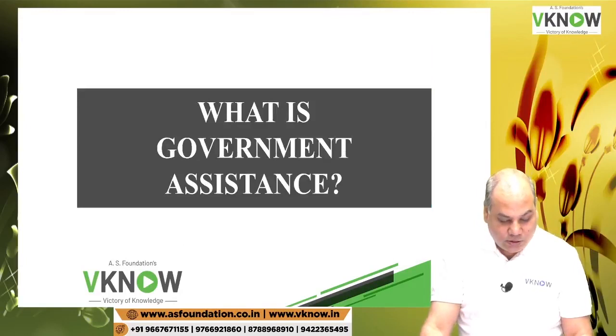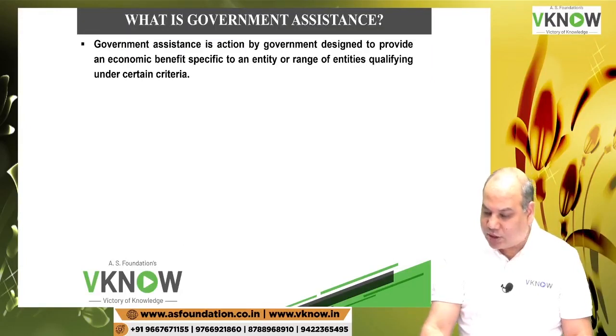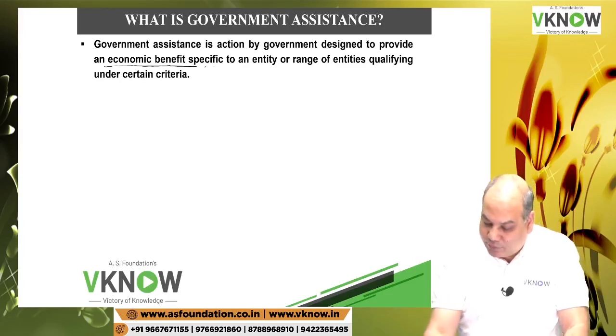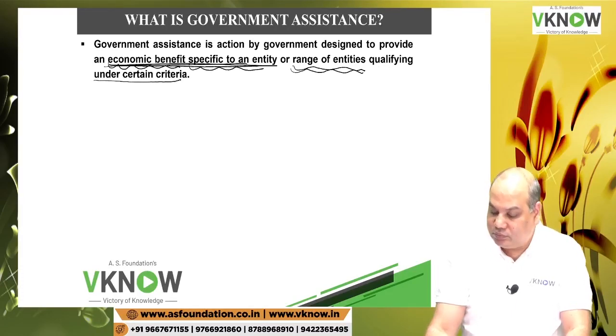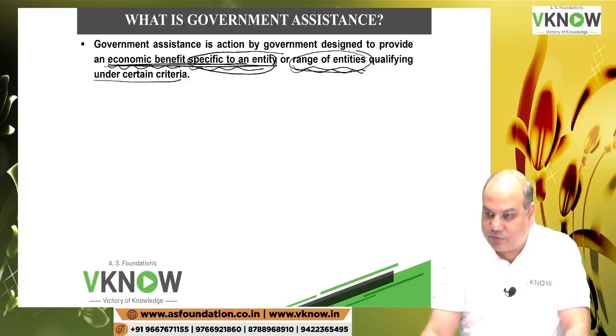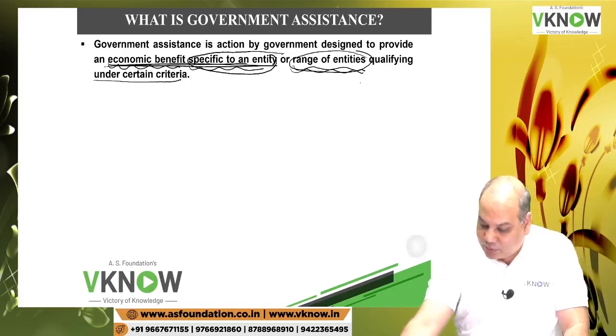What is government assistance? Government assistance means action designed to provide economic benefit specific to an entity. Underline the word specific. Economic benefit specific to an entity or a range of entities qualifying under certain criteria. Action by the government designed to provide some kind of economic benefit to either one single entity or a range of entities. A range of entities, for example, it can be vaccine manufacturers.